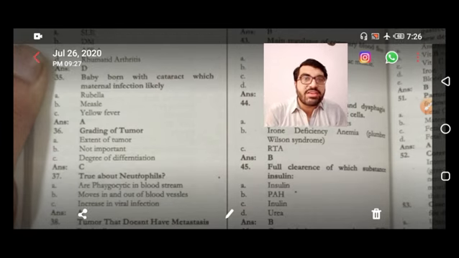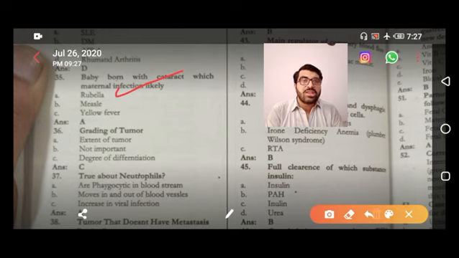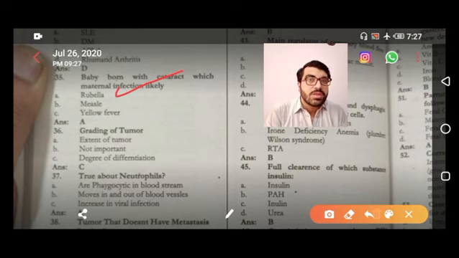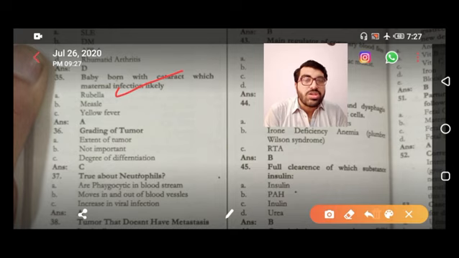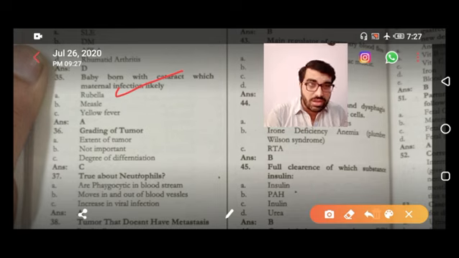A baby born with cataract, which maternal infection is likely? That is rubella, known as congenital rubella syndrome. And what is the cardiac manifestation associated with it? That is PDA, persistent ductus arteriosus, associated with rubella. Another MCQ that comes to my mind at this time is, what is the most common cause for PDA? The answer is hypoxia.